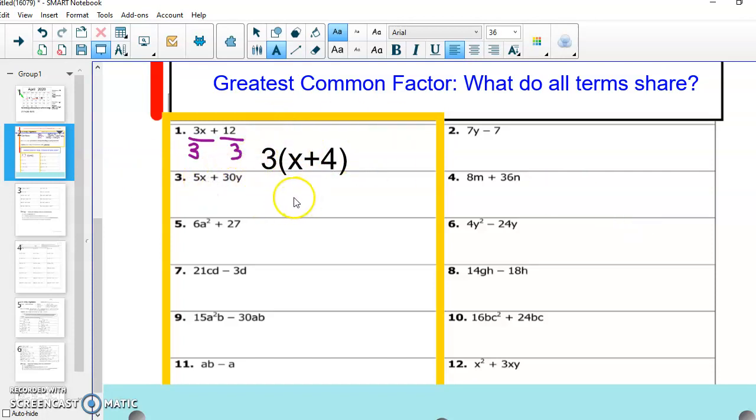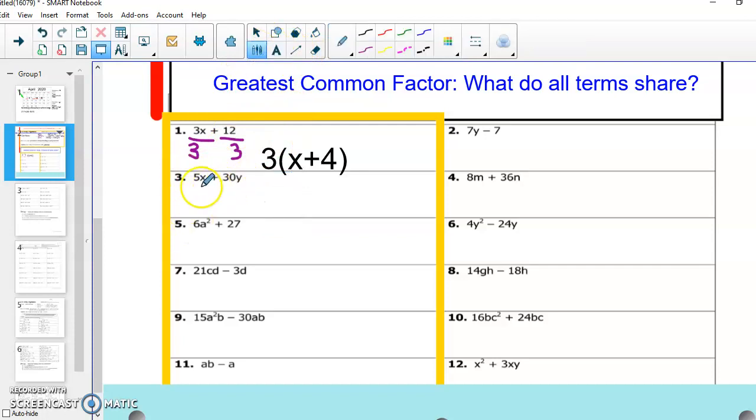Let's go ahead and take a look at our next problem, our 5x plus 30y. So first thing I'm thinking about, step 1, is what number can I take out of this problem that both the first term and the second term share. So in my first term, my 5x, I know that 1 and 5 go into 5x, and I know that 30y,